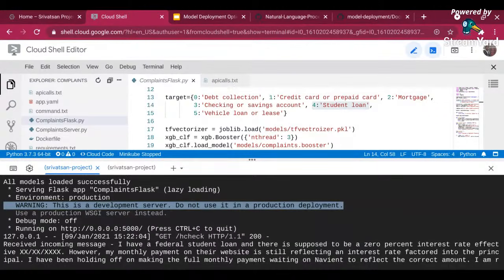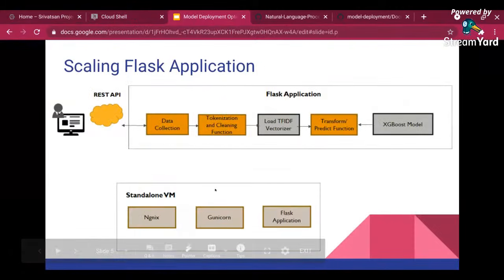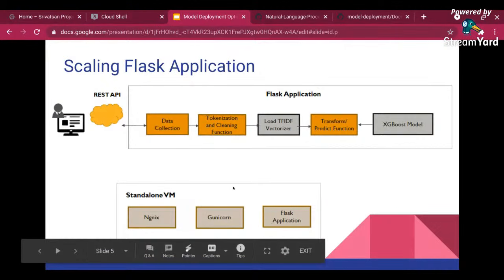But at the same time, Flask was not created for that. Flask is a good way of creating a microservice or a web application and quickly testing it, and then you have to use another production-ready WSGI server to deploy it. And that's where Gunicorn comes into play. What Gunicorn does is it creates multiple workers, and then it creates sockets and handles HTTP requests for Flask, and sends response data back.